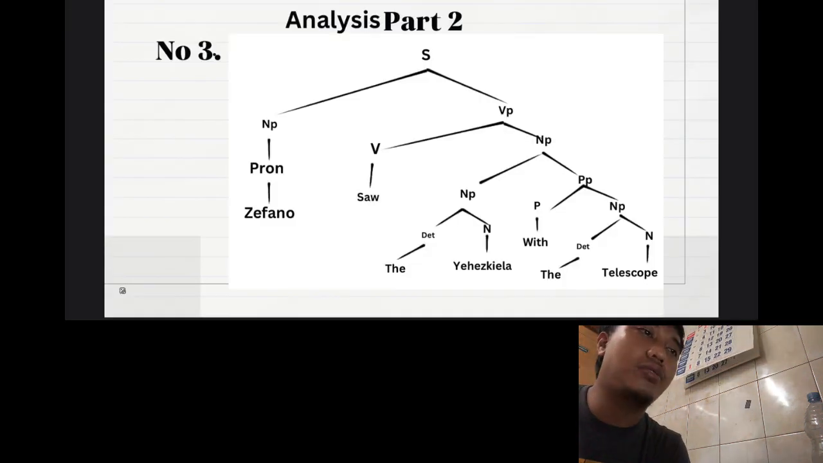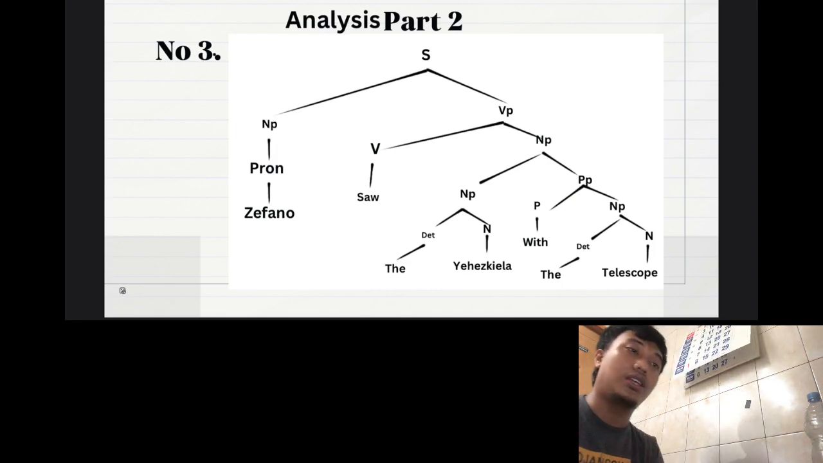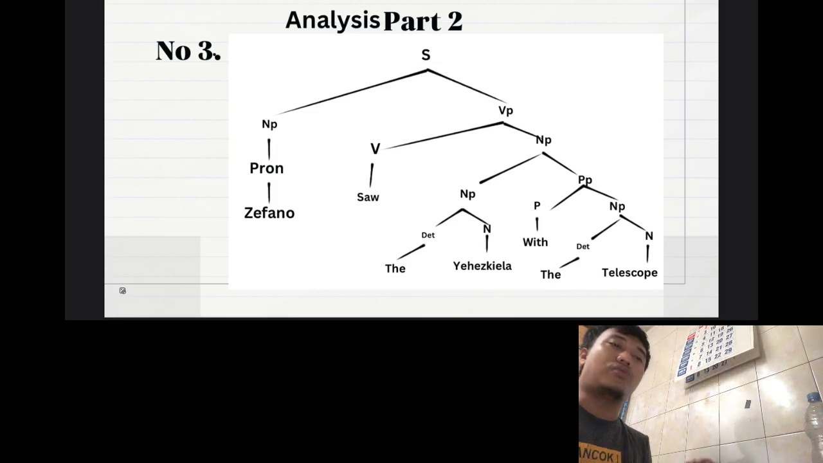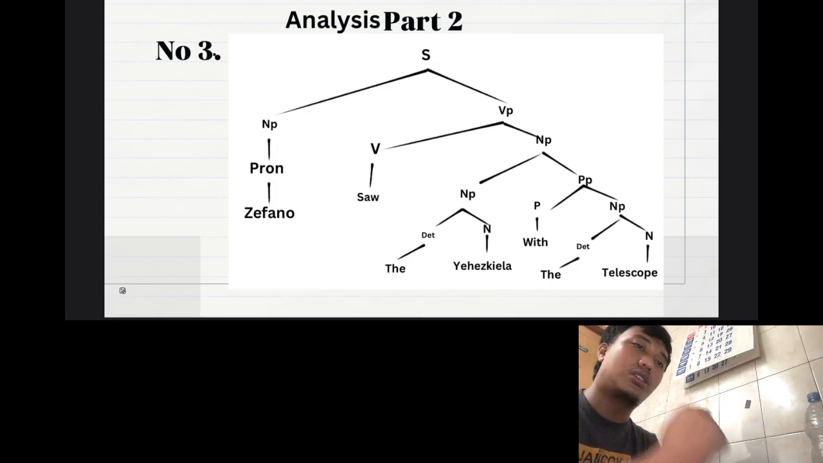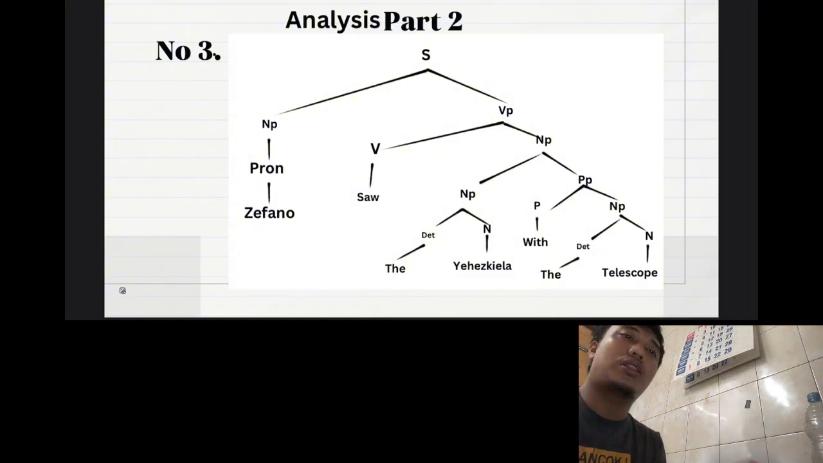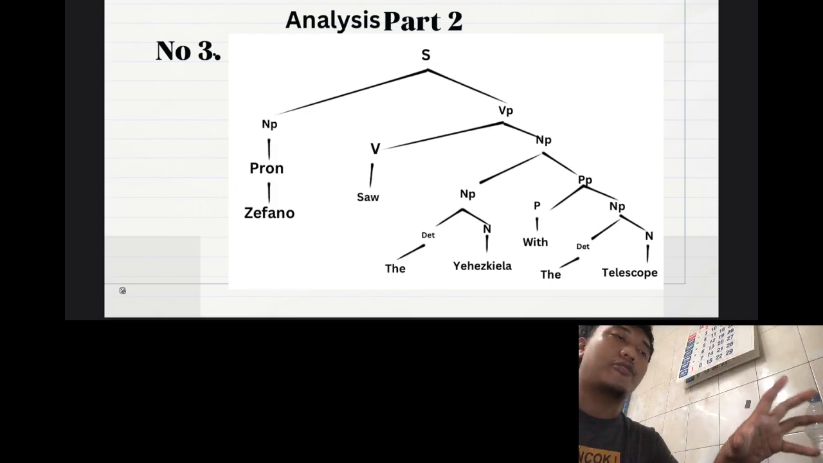Okay, number 3: "Zefano saw the Hezekiah with the telescope." So the context is that Zefano is a pronoun, a kind of name. What is the verb of this sentence? What is the determiner? We have D, "Hezekiah," so "the Hezekiah" and "the telescope." What are prepositions? "With." So this number 3 has a noun phrase and verb phrase.